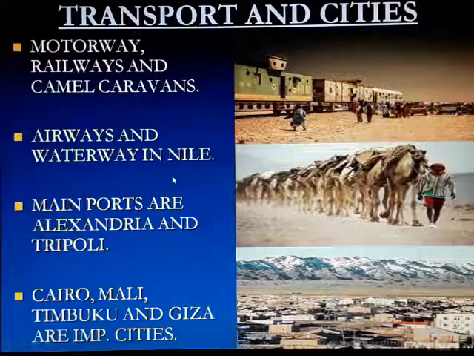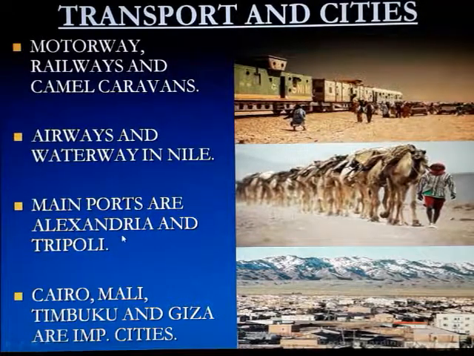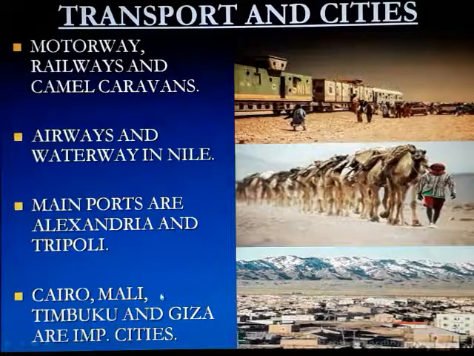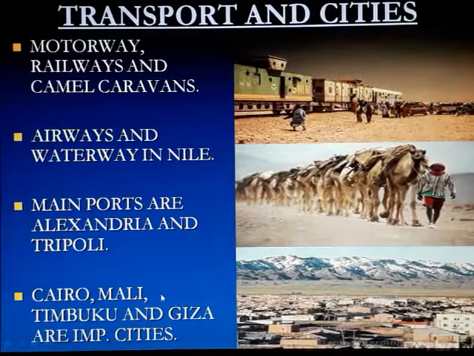Airways and waterways, especially waterways on the Nile River. Some of the areas are suitable for airways and they are still using that. Their main ports in such areas are Alexandria and Tripoli. These are some of the important ports. Cairo, Mali, Timbuktu and Giza are important cities in this region.